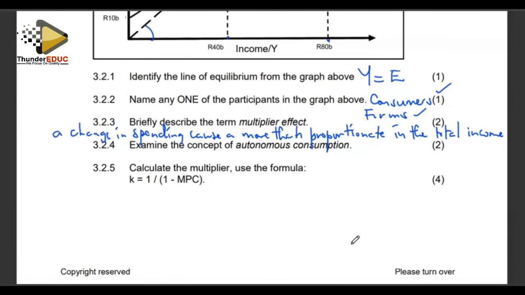Examine the concept of autonomous consumption. I think we have earlier on talked about that. Autonomous expenditure, we are looking at spending that consumers do, spending by consumers when they have no disposable income.